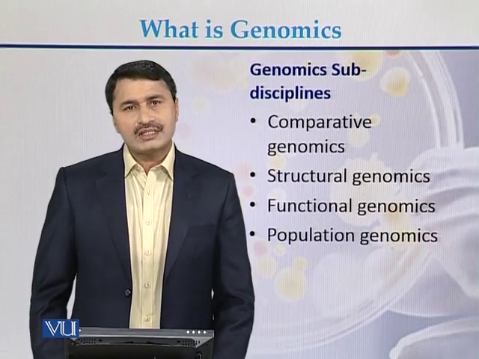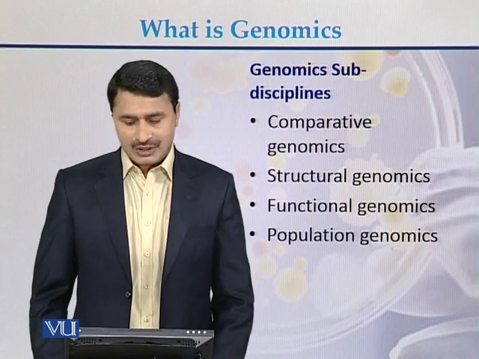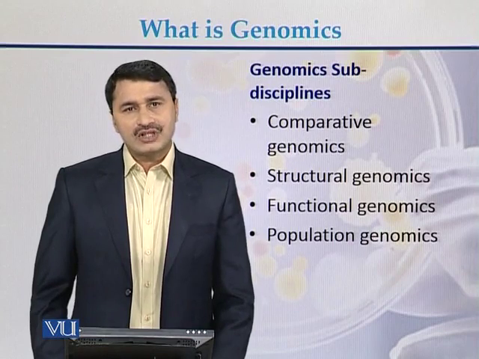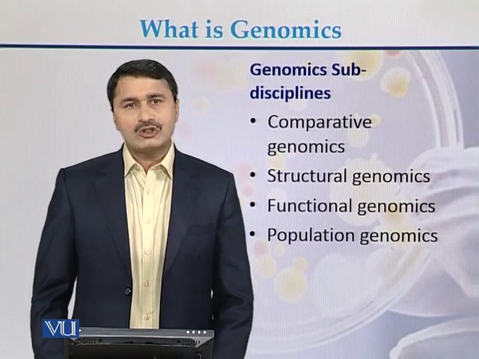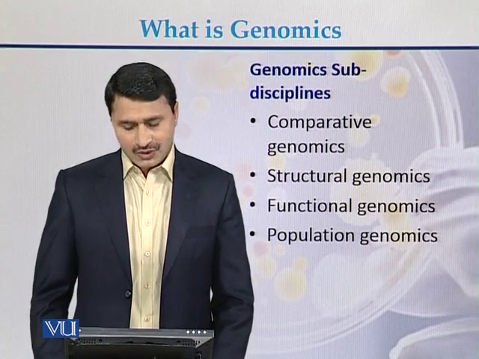Comparative genomics is the sub-discipline of genomics in which we compare the genomes of different organisms. In structural genomics, we study the structure of the genomes, meaning the number of coding sequences, non-coding sequences, and how the genes are organized on the chromosomes.